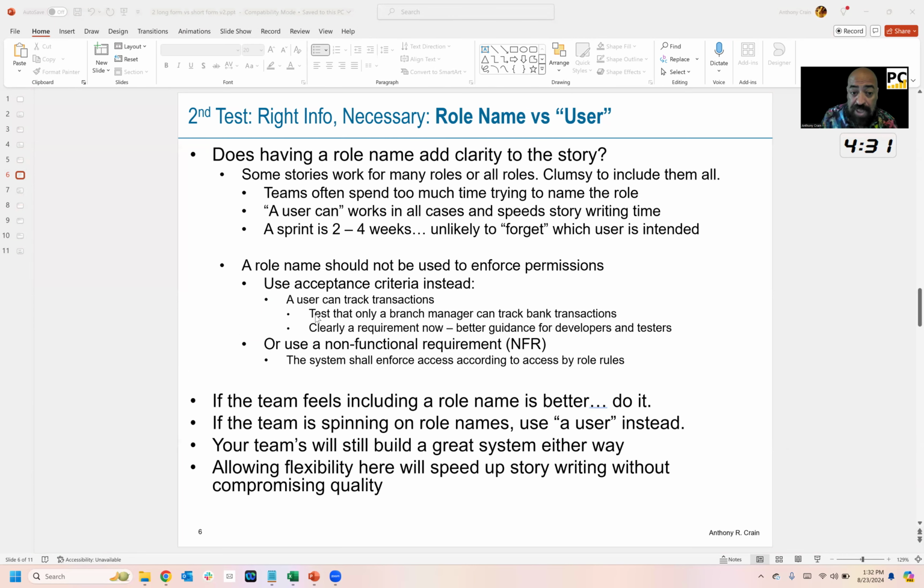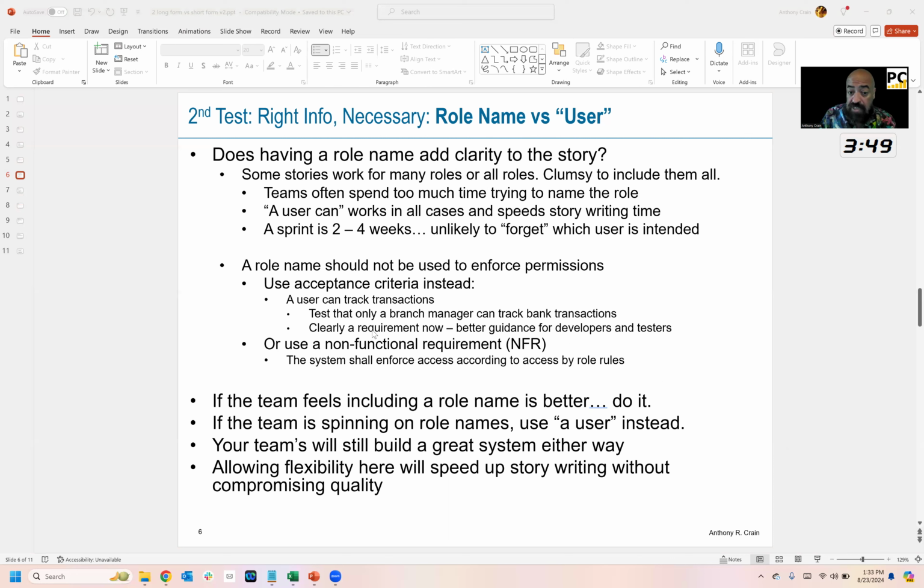As an example, we had a user can track transactions, right? If it said, as a bank manager, I want to track transactions, that doesn't mean we need to enforce that. Otherwise, every single story would have to be that way, and they're not, right? Only some stories. So better to use acceptance criteria. Here, a user can track transactions, test that only a branch manager can track bank transactions. So if you really want that to be built into the code, you need to put it in as acceptance criteria. Do not rely on the fact that the role name is in the story name, because all stories have names, and most of them aren't asking you to reinforce it through automation, through security, right? So that would be a problem.